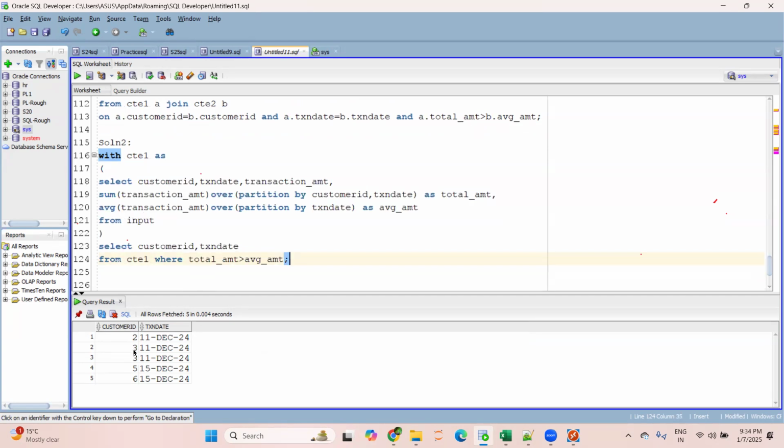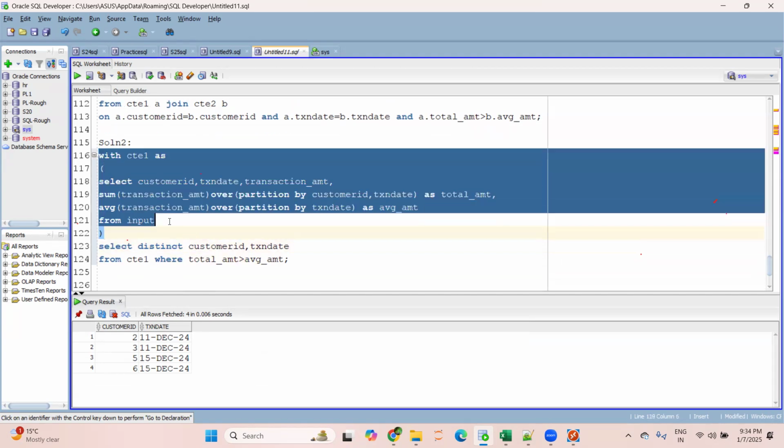Are you getting the same output or not? You're getting duplicates here, so you can use the distinct keyword. Sir, can we use group by here? Group by as well you can use. You can write at the last group by customer ID, comma, transaction date. That also you can use. Okay. So solution 2 is also clear.